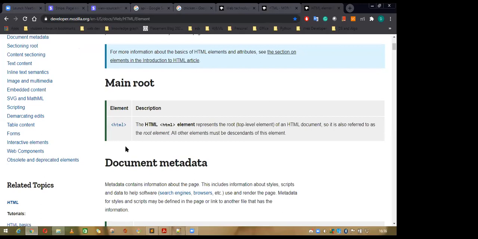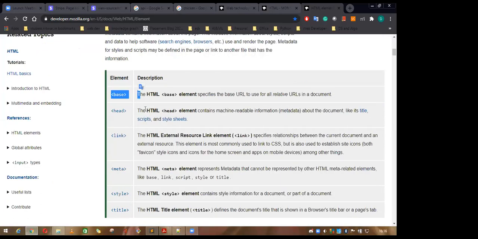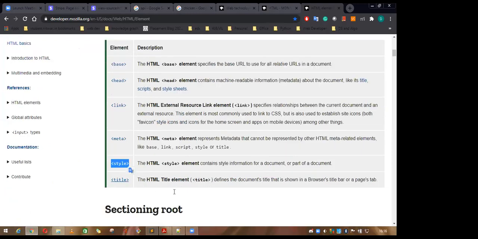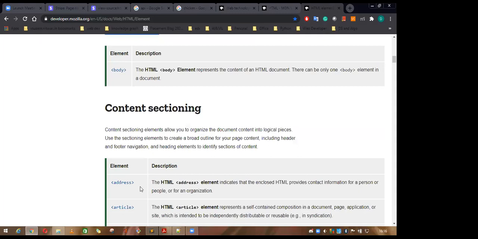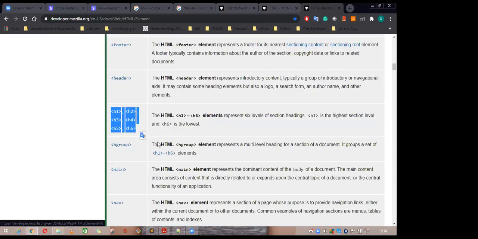See, these are all the elements that we are going to use in our HTML web page. So you can see here the base is there, head is there, the link is there, the meta is here, the style, title, and body, address, aside, H1 to H6. We will see all these things.